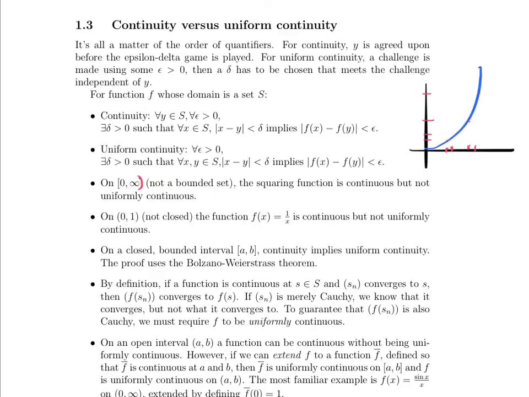Let's take a look at 0 to 1, which is not closed. The function 1 over x is continuous but not uniformly continuous. Sort of the same issue that's happening here. The same problem here is my 1 over x on the open interval from 0 to 1. The same problem is essentially happening.